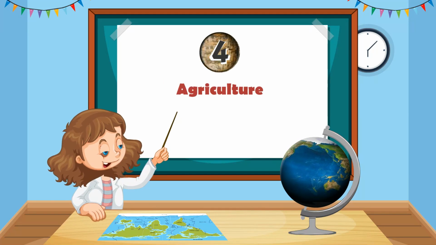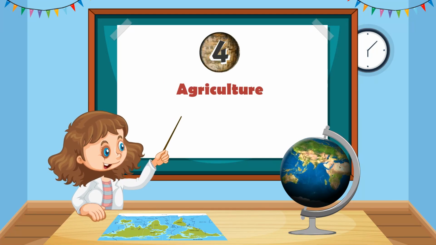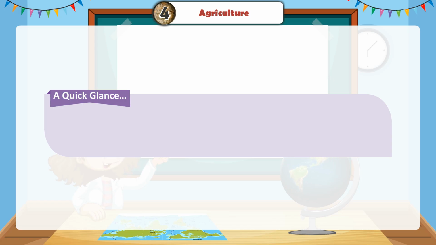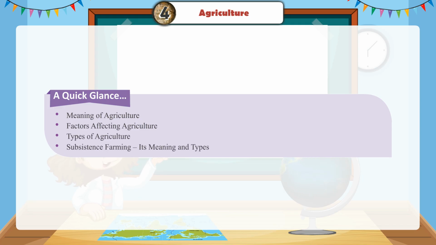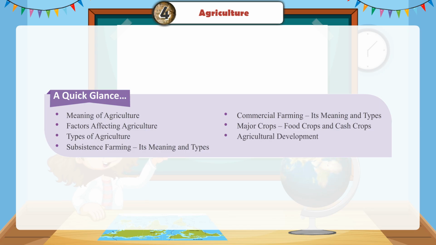Chapter 4. Agriculture. A quick glance. Meaning of agriculture. Factors affecting agriculture. Types of agriculture. Subsistence farming, its meaning and types. Commercial farming, its meaning and types. Major crops, food crops and cash crops.